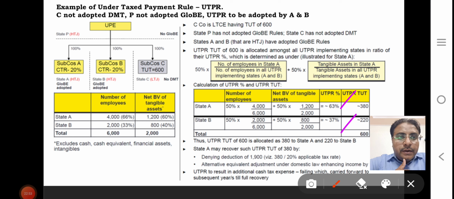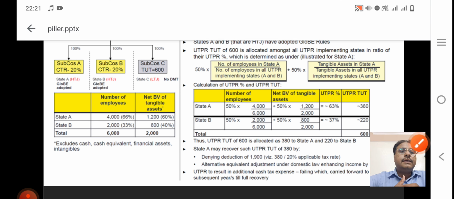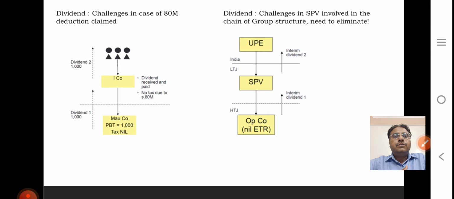So it pertains to state A and state B. A may recover such UTPR TUT of 380 by denying a deduction of 1,900, which comes from 380 divided by 20%, as that is the applicable tax rate. So this is the payment. They will apply UTPR.